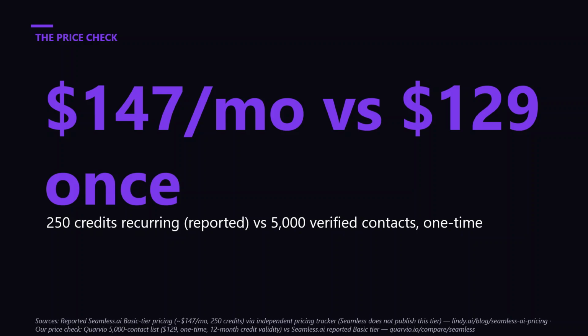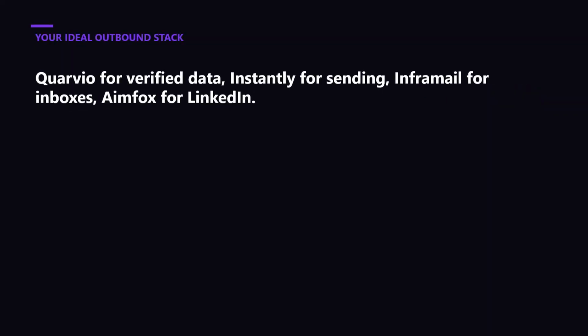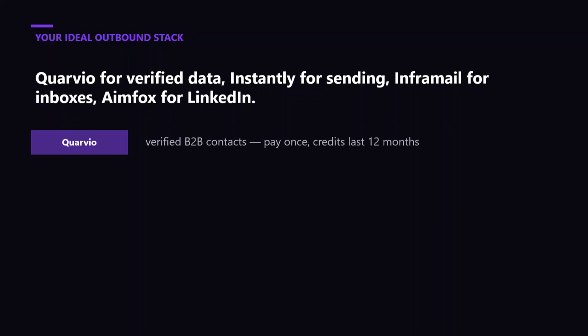To be fair to Seamless, the live search engine, the built-in dialer, and the org-wide seat model are genuinely strong for a sales team working a short, named list of accounts in real time. It's specifically the bulk, cold outbound, build a fresh list use case where the pricing and the data model both work against you. Our verdict: Seamless is a solid real-time lookup tool for working accounts you already know, with pricing built to obscure the number until you're already on a call.